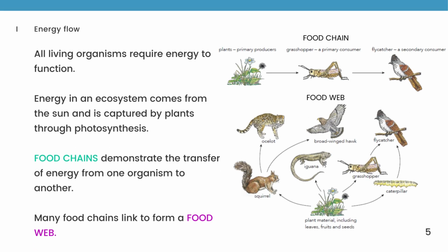All living organisms require energy to function. Energy in an ecosystem comes from the sun and is captured by plants through photosynthesis. Food chains demonstrate the transfer of energy from one organism to another. Many food chains link to form a food web.